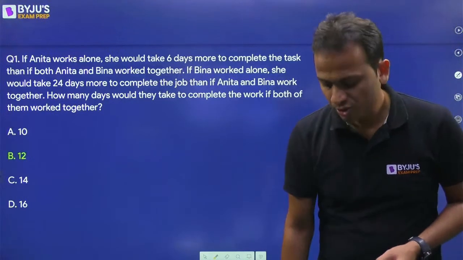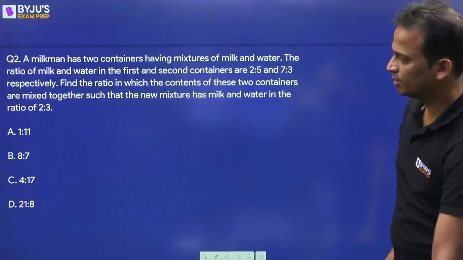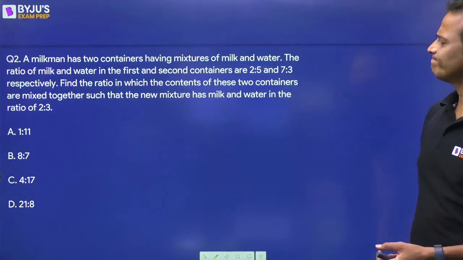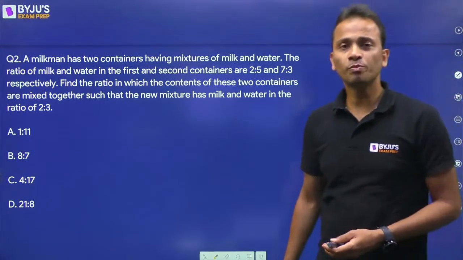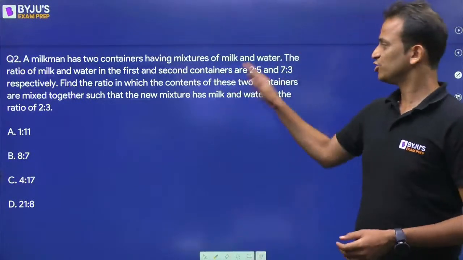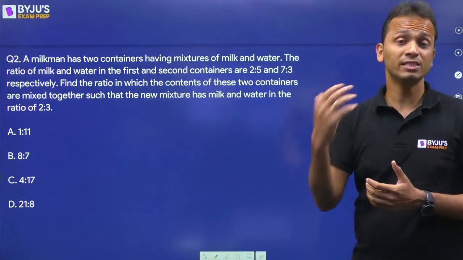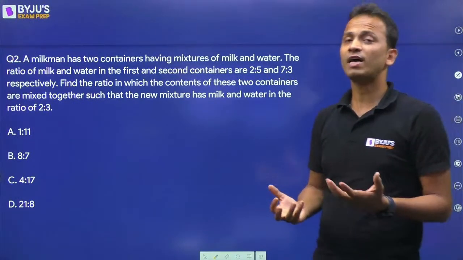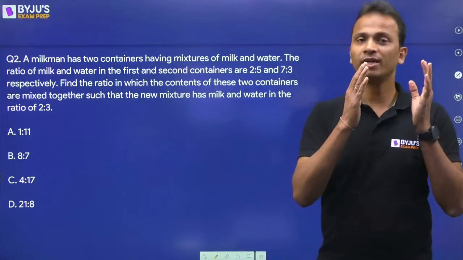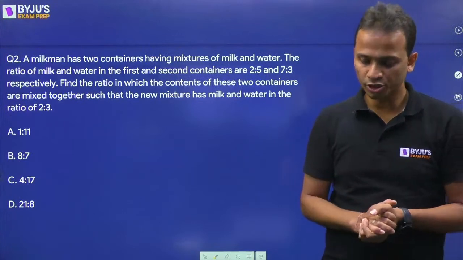All right. Now let's move ahead and look at the next question, question number 2. The question is based on ratio, proportions, mixtures, and allegations. Okay, so some ratios are given. So I can say that the question belongs to the concept of ratios or the concept of applications of ratios in averages, mixtures, and allegations. So let's read the question out.